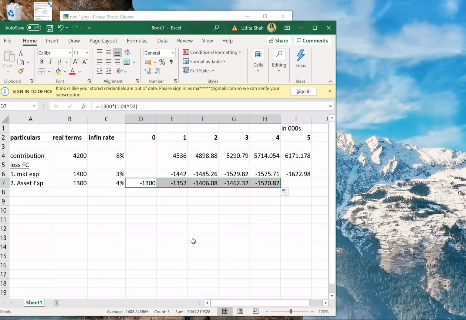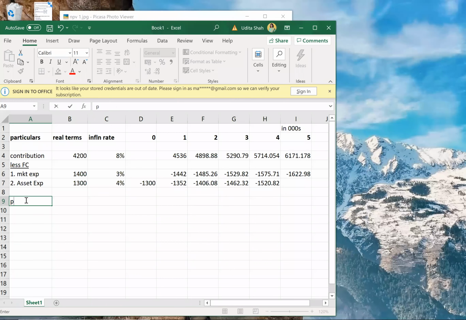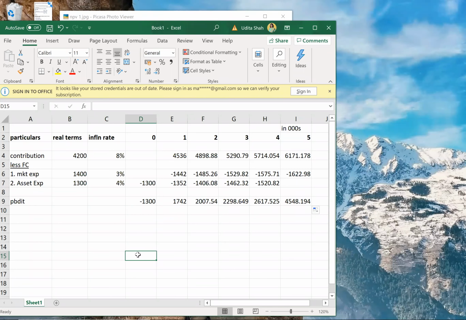Okay, done. So contribution minus fixed cost will give me my PBDIT. Don't do it for these, only do for years. So that will be contribution minus marketing expenditure minus asset expenditure. So these are my PBDIT.